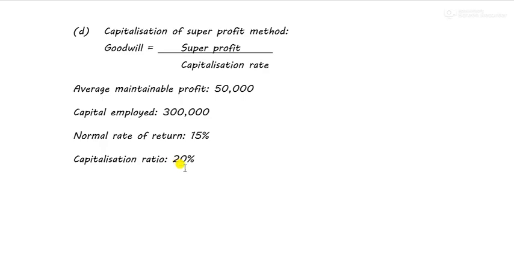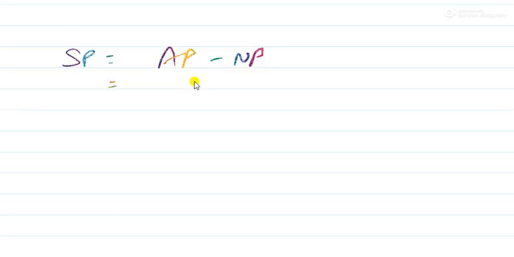Now what is super profit? Super profit is equal to average profit minus normal profit. Now let me calculate my average profit. So average profit is given, 50,000.